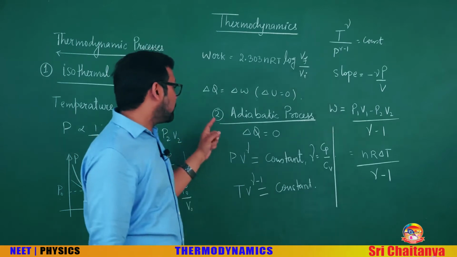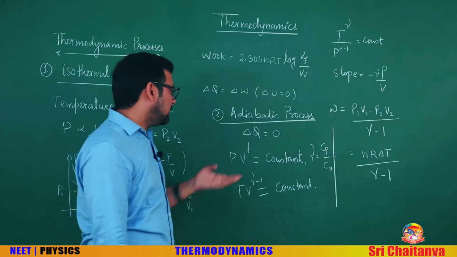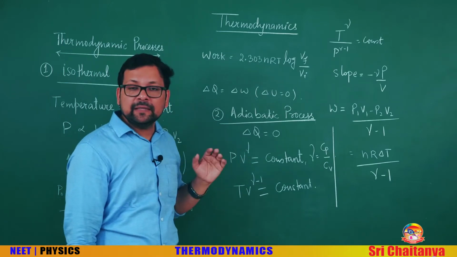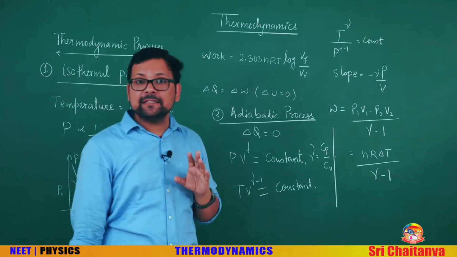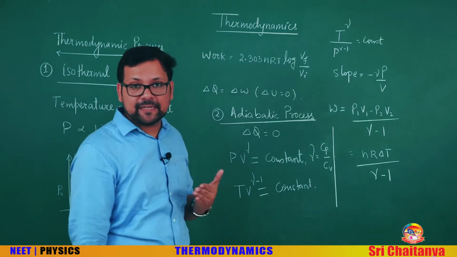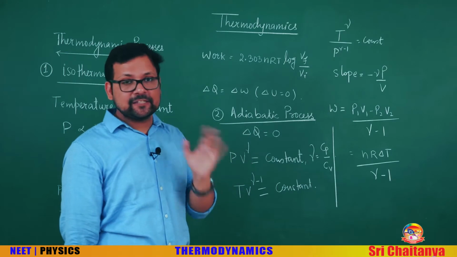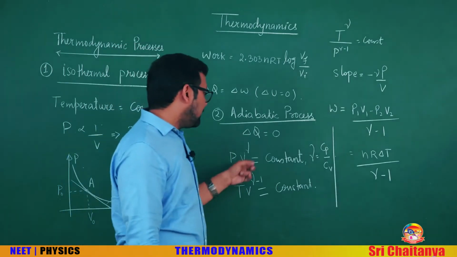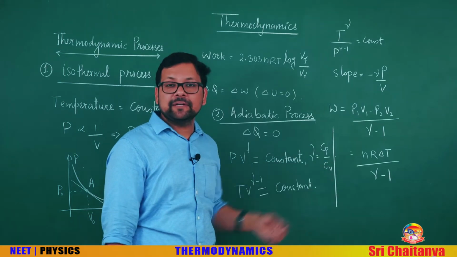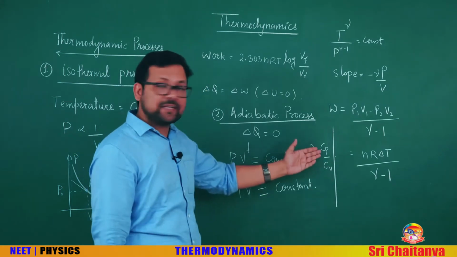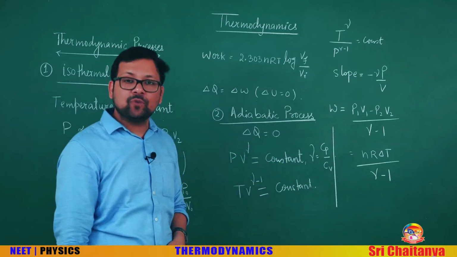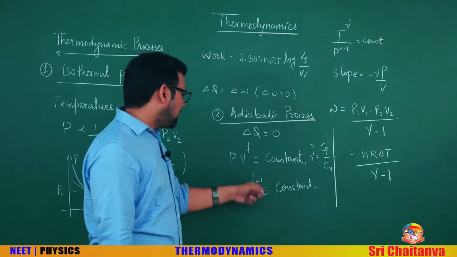Now see the second process, adiabatic process. There is no heat exchange. One thing that you must remember, in adiabatic process, heat exchange is 0, not the heat content. It's not like heat is 0 there. PV gamma is constant and gamma is Cp by Cv, the adiabatic constant: molar specific heat at constant pressure upon molar specific heat at constant volume. T V gamma minus 1 is constant.